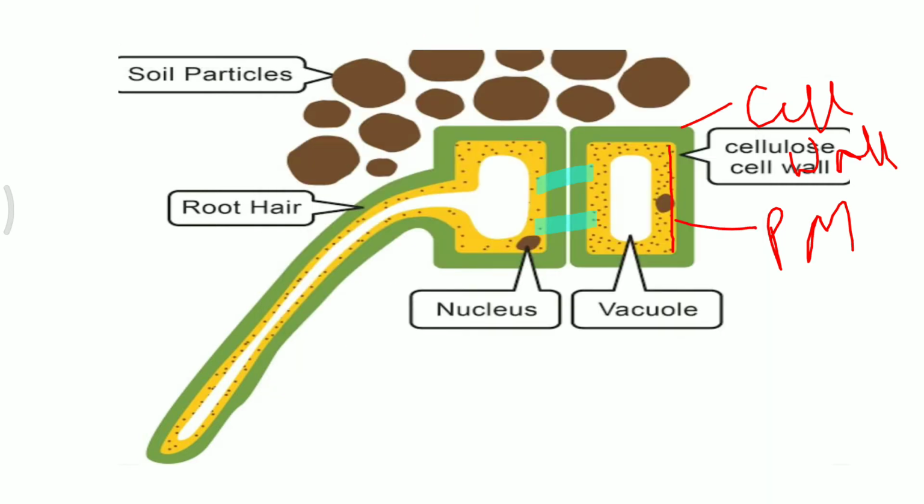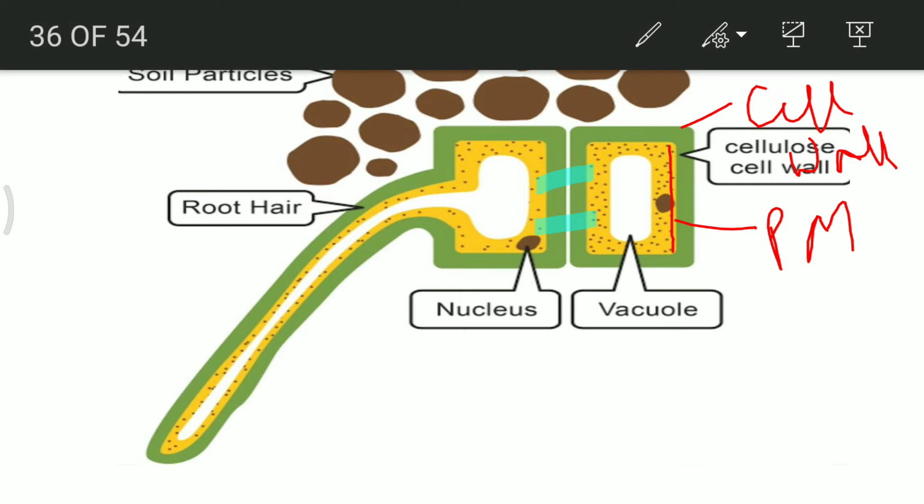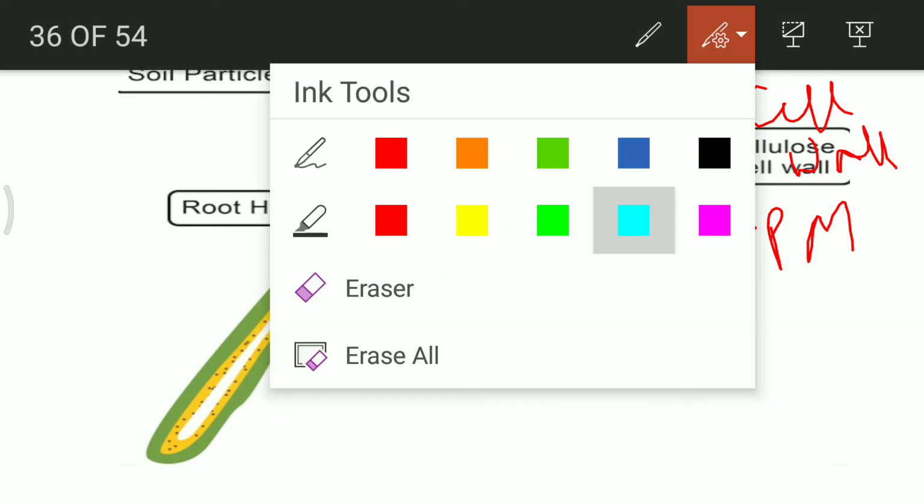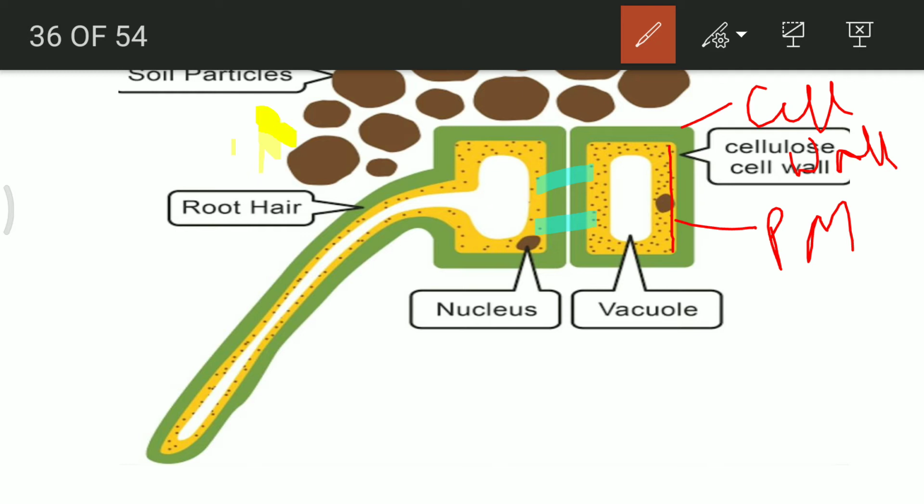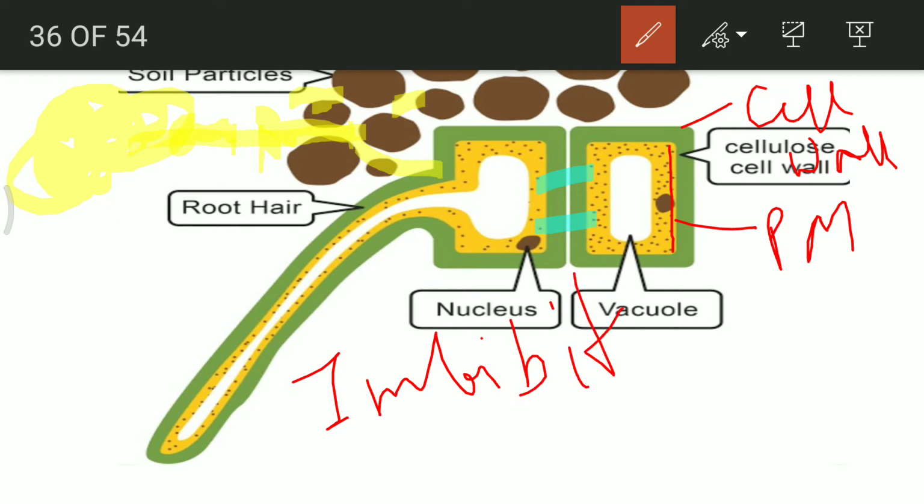Now, if you think about water molecules being accumulated in the soil, they must be accumulated at different places. Suppose here there is water, or maybe this is the source of water. From the source, it may move towards the roots through the soil particles. Through the soil particles, it will come close to the cell wall, and at first the process of imbibition will occur, and this imbibition will allow the movement of water inside the cell wall.